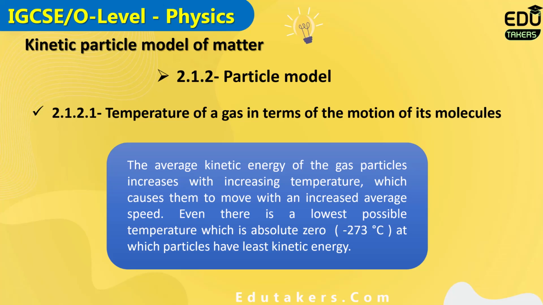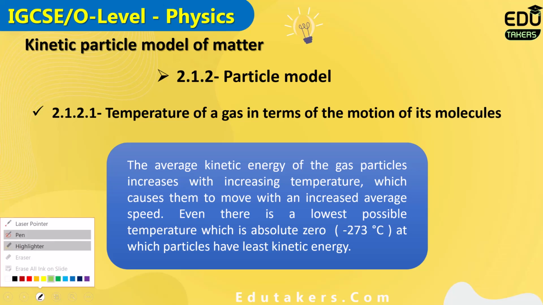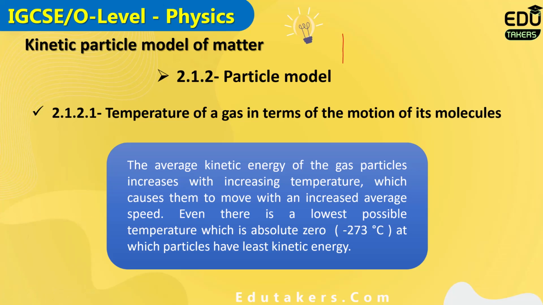When there is a large spacing, and if I suppose that you increase the temperature of the gas, then what would be the effect on the motion of its molecules? I can simply say, what will be the effect on the gas by increasing the temperature? So when you increase the temperature, basically the gas molecules move very fast, meaning that the speed of the particles' motion increases. If I draw the diagram here, by increasing the temperature, all of these molecules move very fast, meaning that the speed of these particles increases.